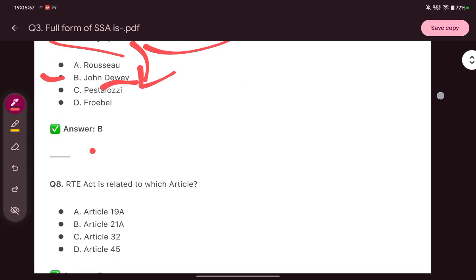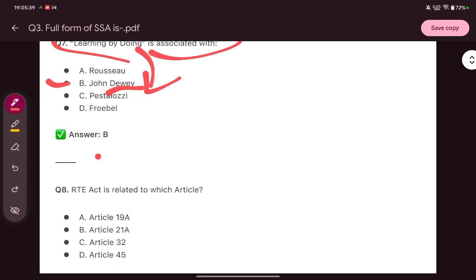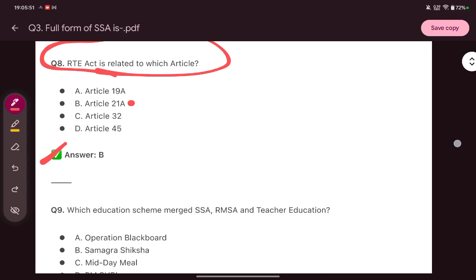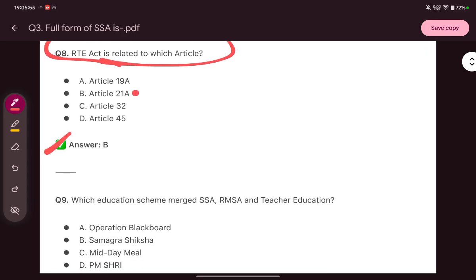Now next question is, the RTE Act is related to which article? This is a very common and very basic question. We have discussed this earlier many times. So the answer is Article 21A. Next question is, which education scheme merged SSA, RMSA and teacher education?